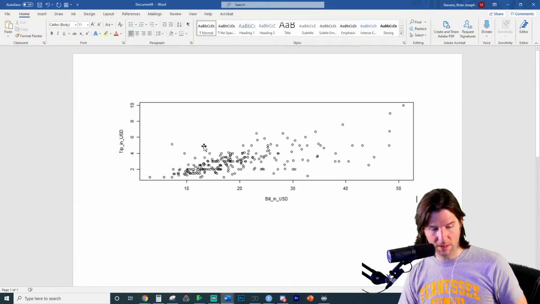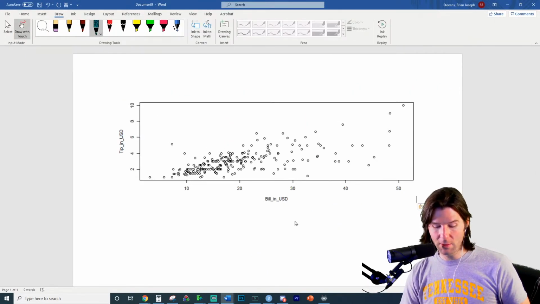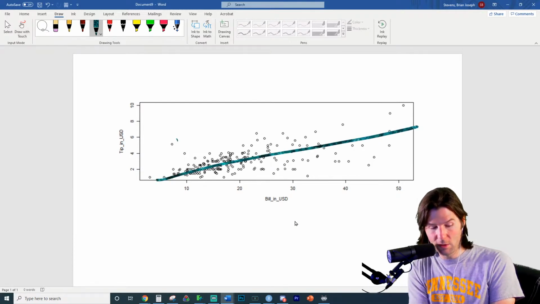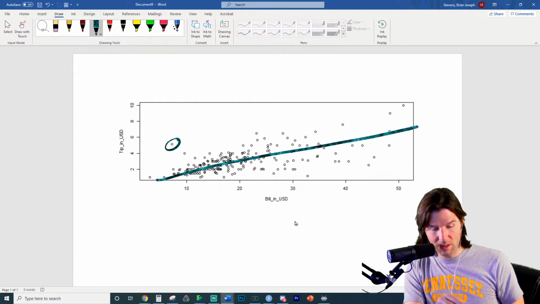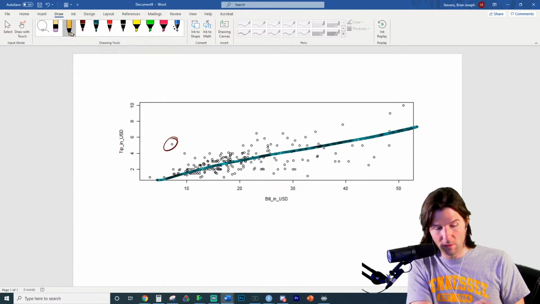Let's go over here and drop it into here. Let's go grab our pen. Straight enough does not look to be an issue because a straight line would go through it. I do see an outlier at least right there. You might say, well, that's not that big. We can forego that outlier. But then we get into